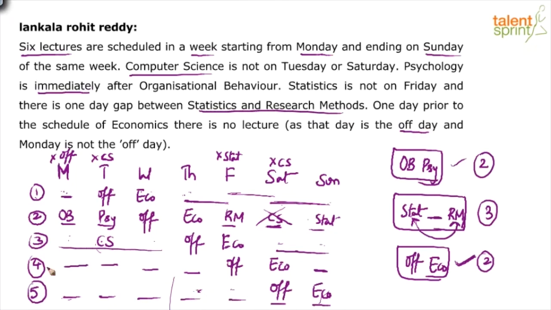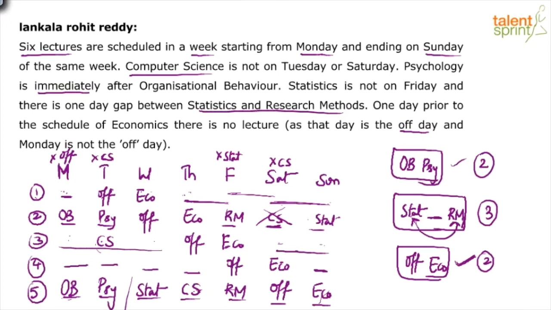So we have already tried this set. This way, if you break it up, OB and psychology would come here. These 3 have to be taken up by stat-rm, and in this dash CS falls, which will go against the given data. So clearly we have to take OB and psychology in the first 2 positions. So OB comes here, psychology comes here. Now what are the possibilities? Stat-rm or rm-stat. If we take rm-stat, stats would collide on Friday, which is not allowed. So it has to be stat-rm. And what would come in this gap? CS, which is not against any of the rules given there.